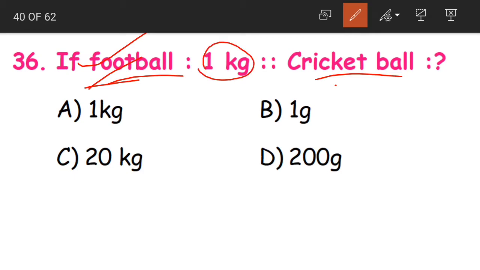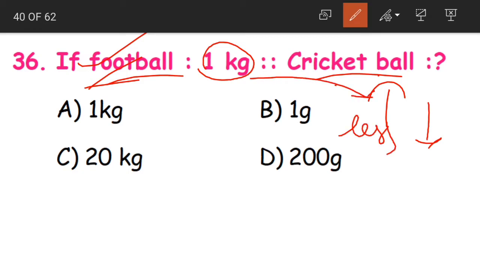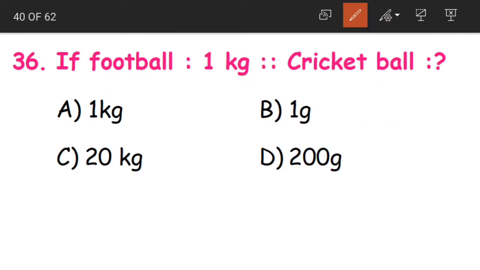Now when football is 1 kg, what will be the weight of cricket ball? Will it be more or will it be less? Yes, the weight of cricket ball will be less than the weight of football. So we have to look for the weight that is less than 1 kg. Option A is 1 kg, which is equal to, so it is wrong.